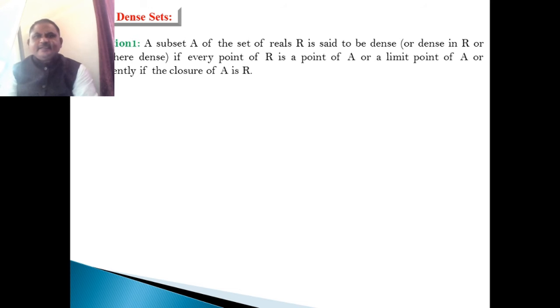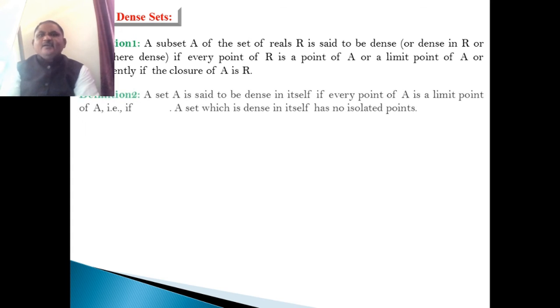A subset A of the set of real numbers R is said to be dense, or dense in R, or everywhere dense, if every point of R is a point of A, or, this is the important concept, every point of R is a point of A or a limit point of A. Or equivalently, if the closure of A is R. Is the concept clear? The closure of A is equal to R.